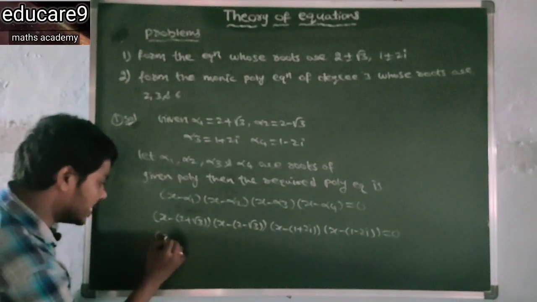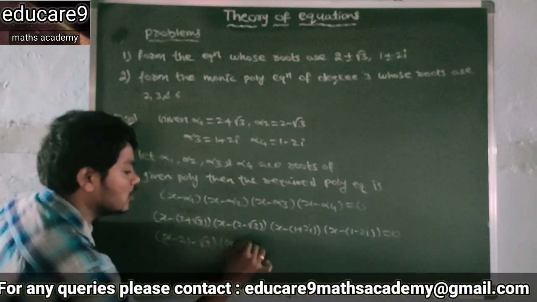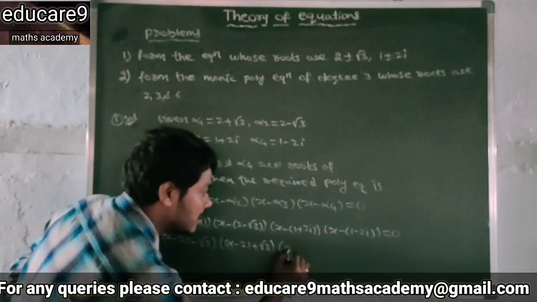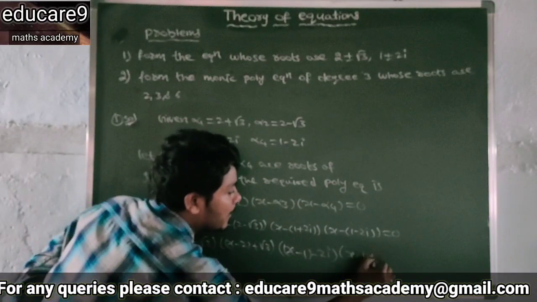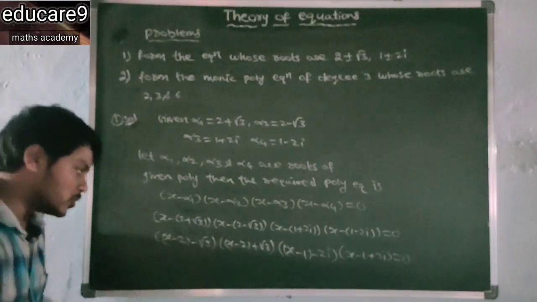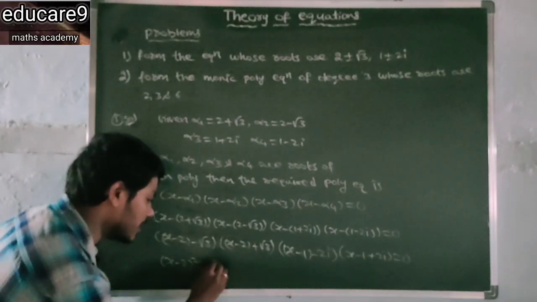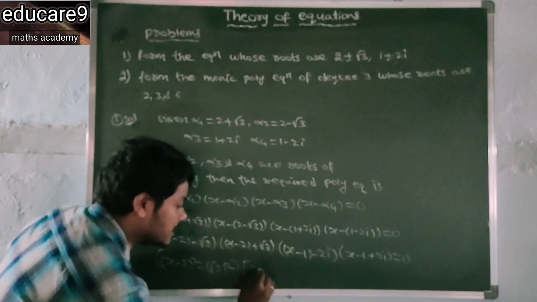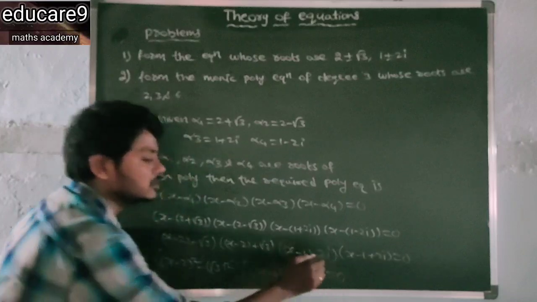Now this is x minus 2 minus root 3, x minus 2 plus root 3, and this is x minus 1 minus 2i, x minus 1 plus 2i is equal to 0. So this is a minus b into a plus b. So write as x minus 2 whole square minus root 3 whole square into, and this is x minus 1 whole square minus 4i square is equal to 0.